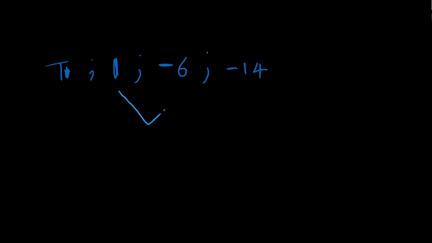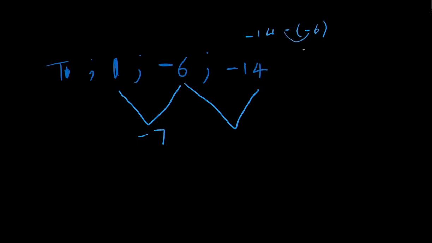So if I look at term 3 minus term 2, so minus 6 minus 1, I will get minus 7. And then minus 14 minus 6, so this is term 4 minus term 3. We use brackets to make sure our signs are correct.